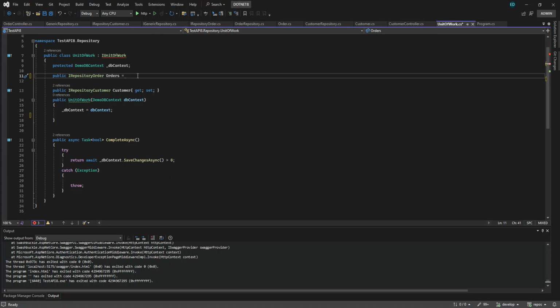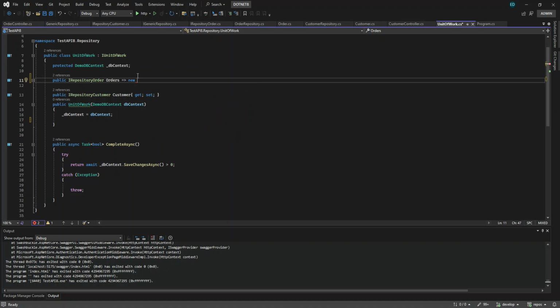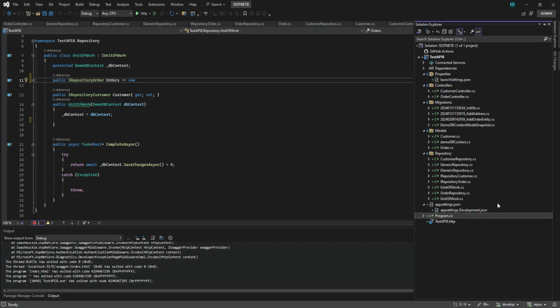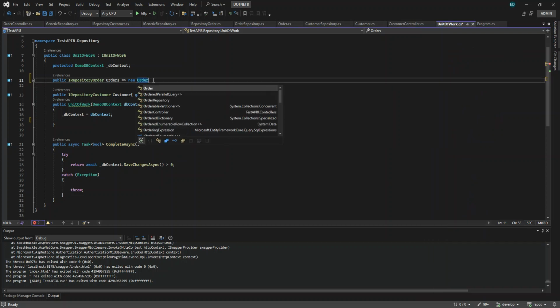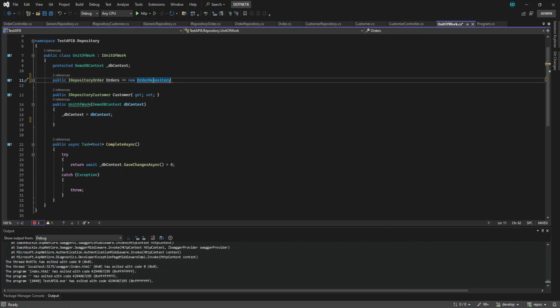We try to do it like this, guys. This lambda expression here, and then we have to new the implementation of our repository, which is the order repository. Now we have to pass the DbContext here. Let's try if it looks like this.